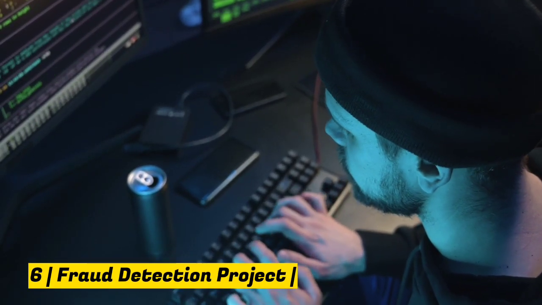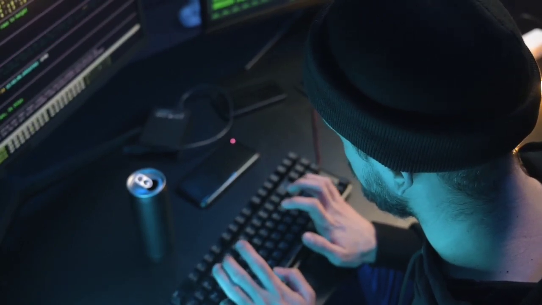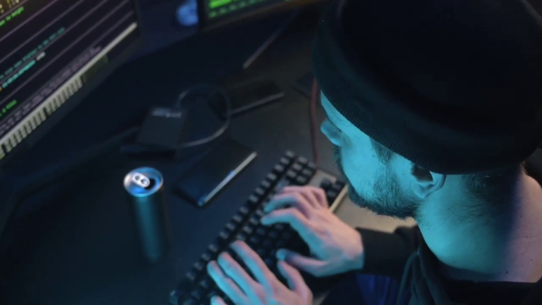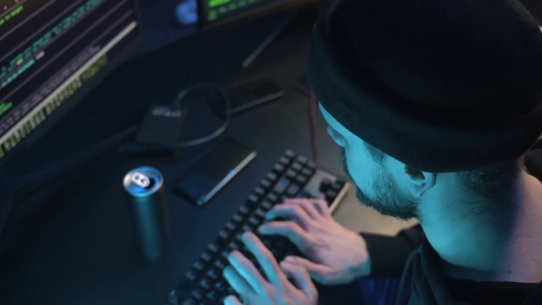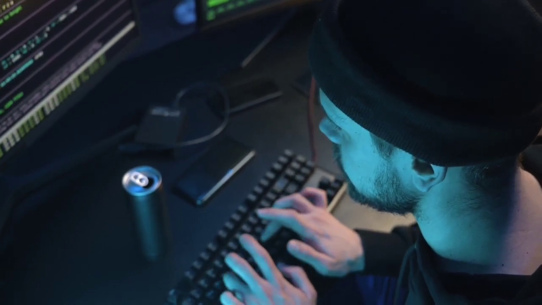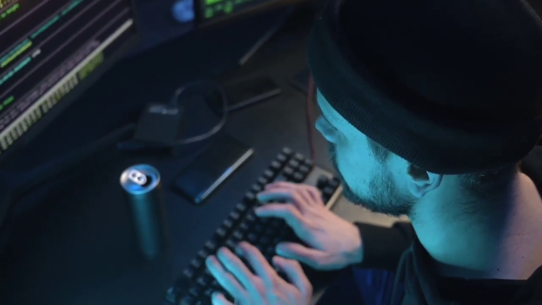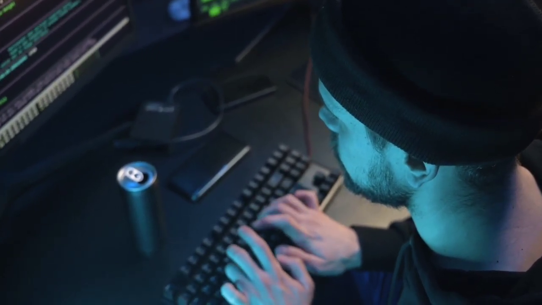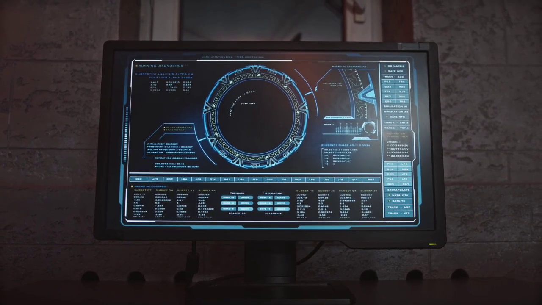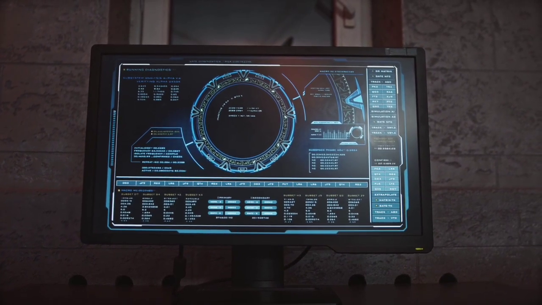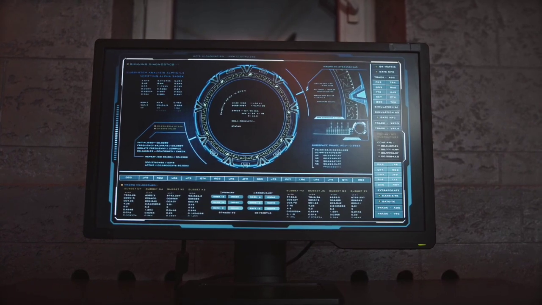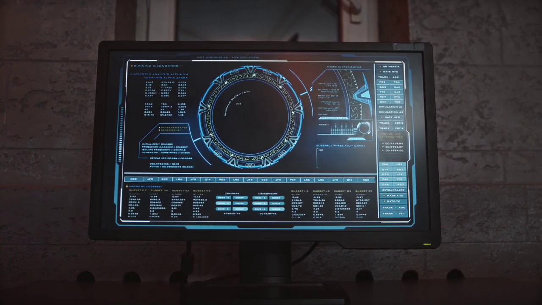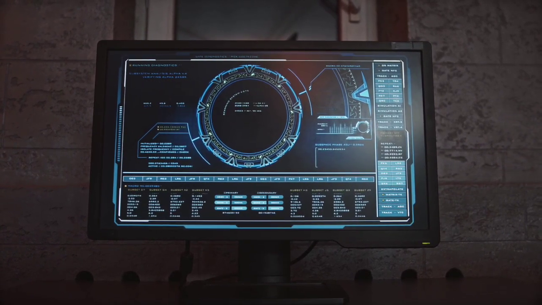Fraud detection project. One of the most important data science projects, as well as one of the most difficult for final year students, is fraud detection. With so many different types of online and digital transactions being used, the likelihood of fraud is increasing. Because any digital transaction generates data about current and previous transactions, as well as customer purchase records, you can use this data and data science techniques to determine whether the transactions are potentially fraudulent.